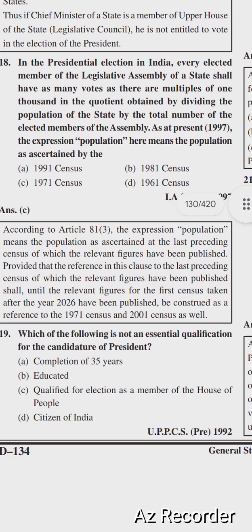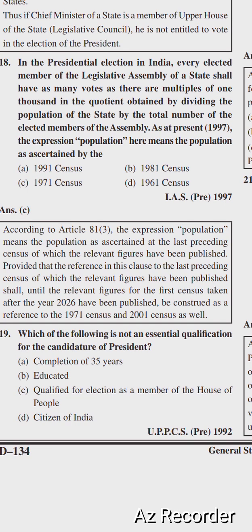The expression population here means the population as ascertained by the 1991 census, 1981 census, 1971 census, or 1961 census. Right option is option number C, 1971 census.